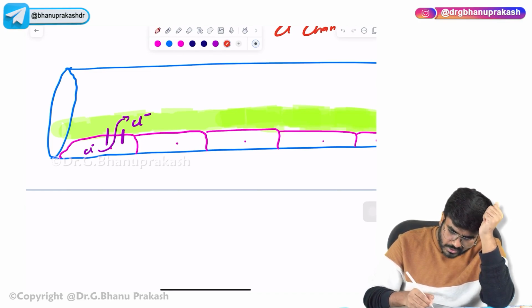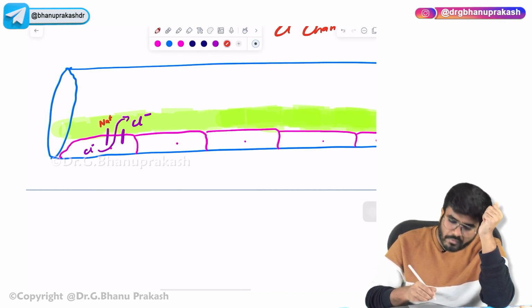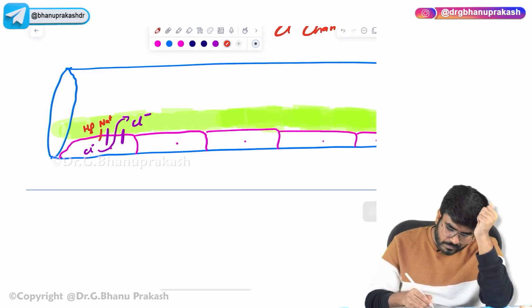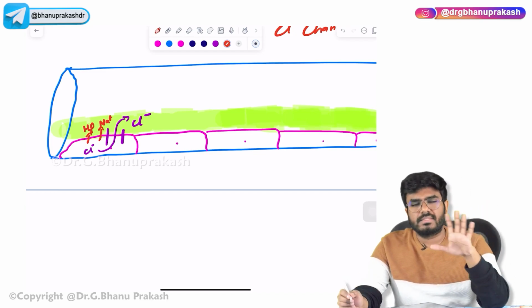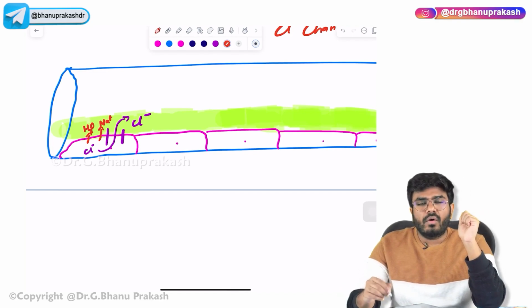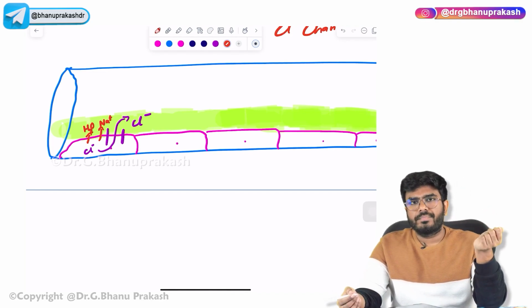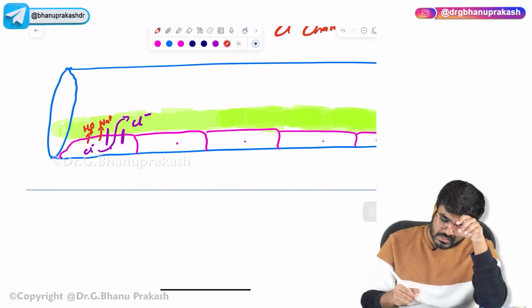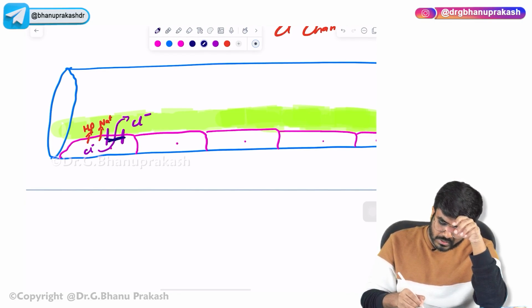Wherever sodium goes, water follows the sodium. So first chloride will go, followed by sodium and water. Now in cystic fibrosis, the CFTR gene is defective, so the chloride pumps are not going to be functional.